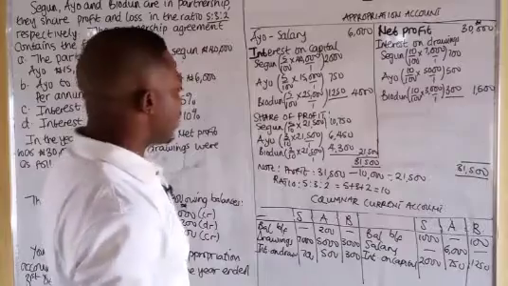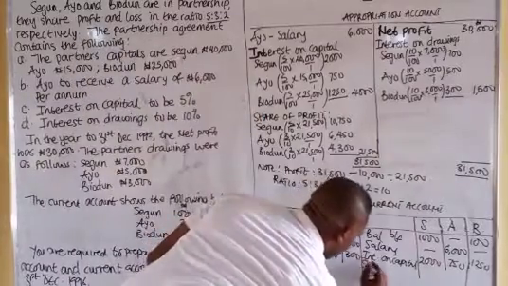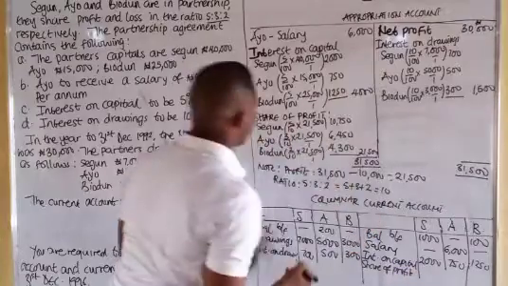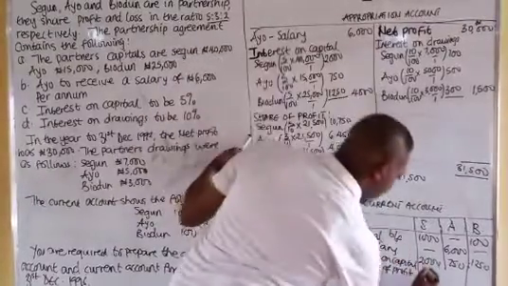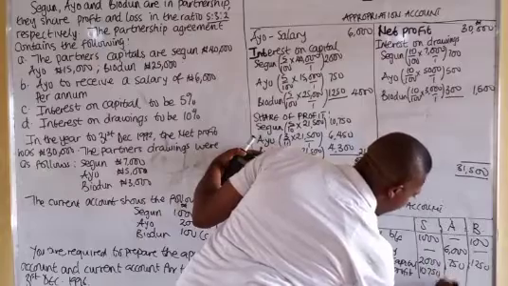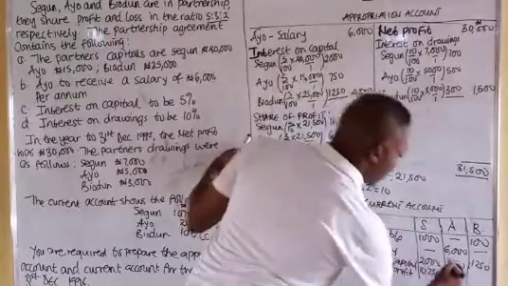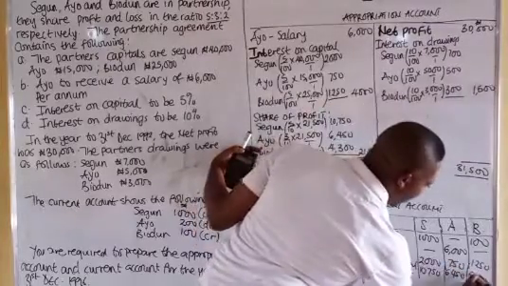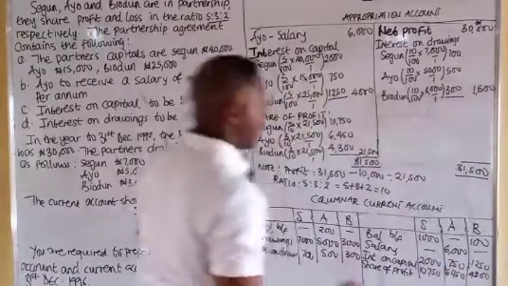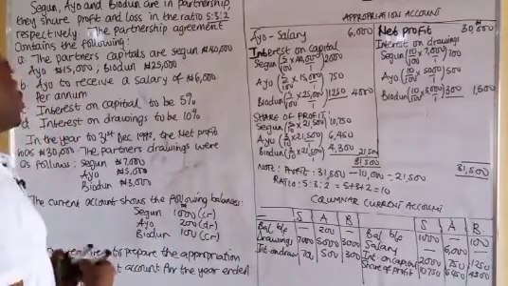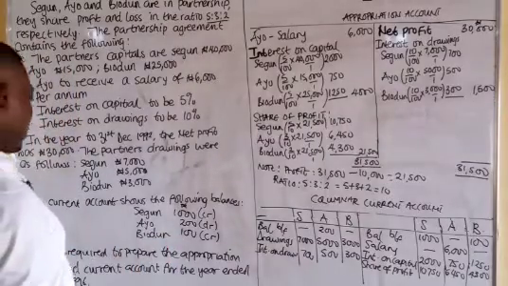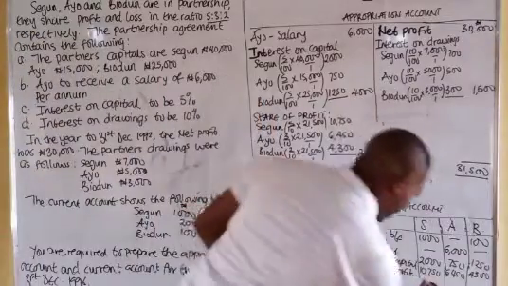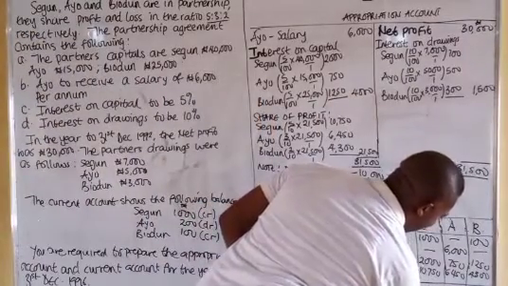Okay, the next one is share of profit. The share of profit, Shegun is 10,750. Ayo is 6,450. And Biodun is 4,300. Okay, I think that is all. So the capital cannot come there. So that is all we have to record. So let's now add them so that we can get our